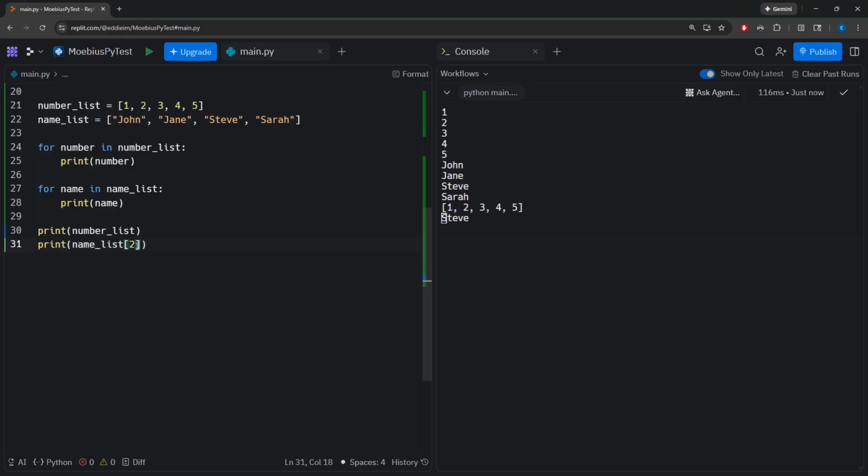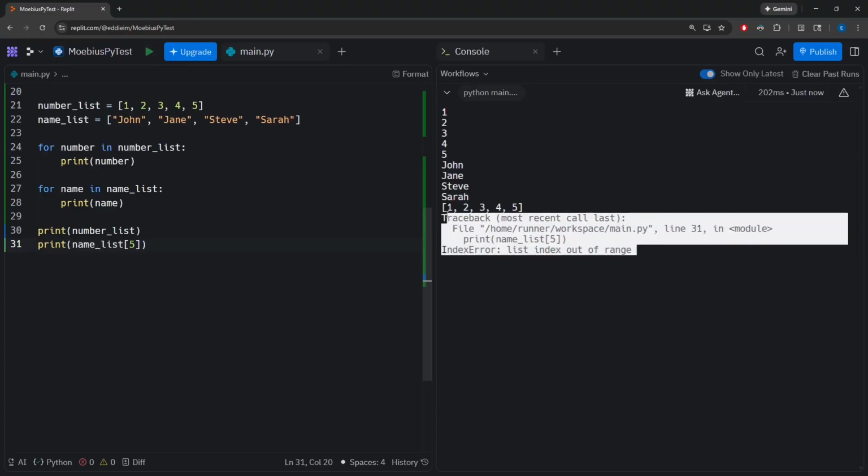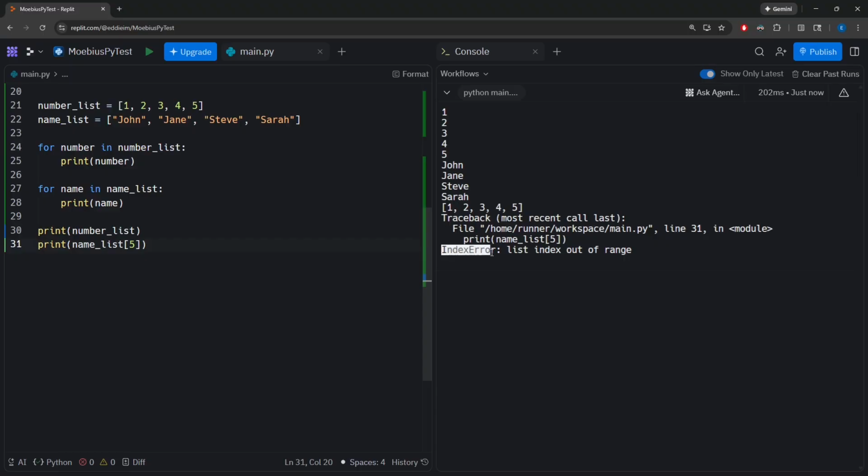Part of why we're talking about index is because we mentioned that it is vital that the for loop end at the last value in a list. What if I try to manually access a value that does not exist? Name list only goes up to the index 3. What if I try to access index 5 and I run my file? What do I get? Well, we run into our first programming error, our first syntax error. We get a message called index error, list index out of range.